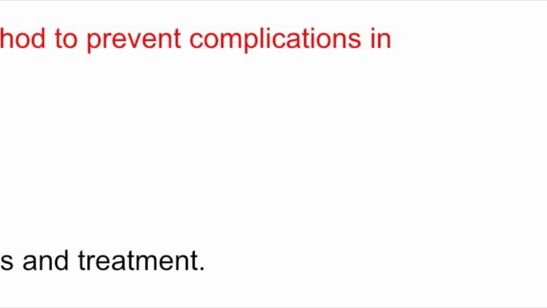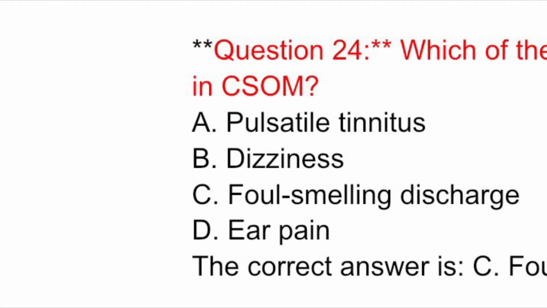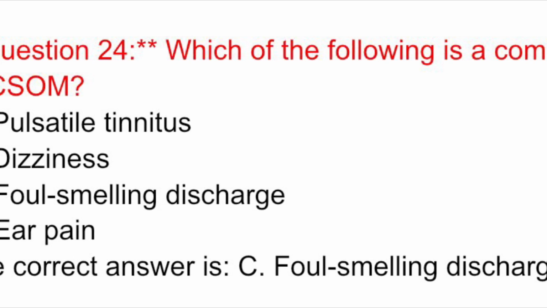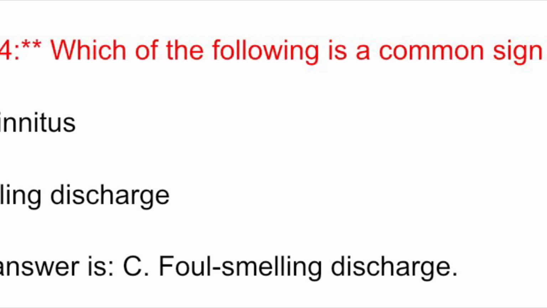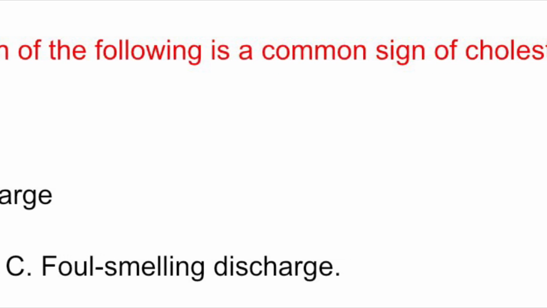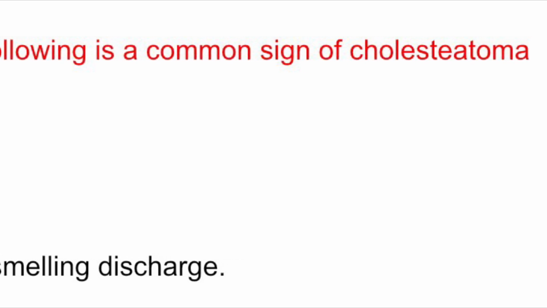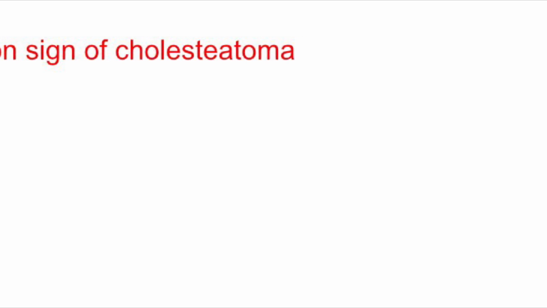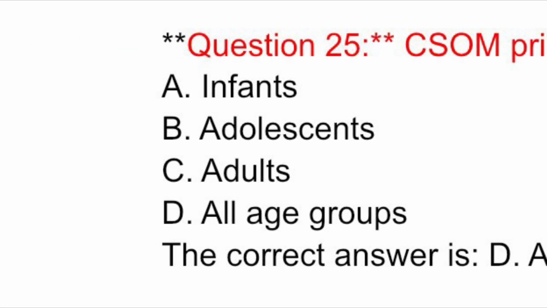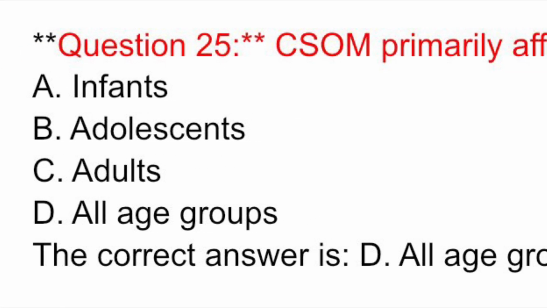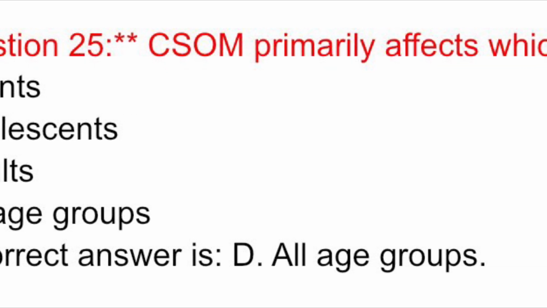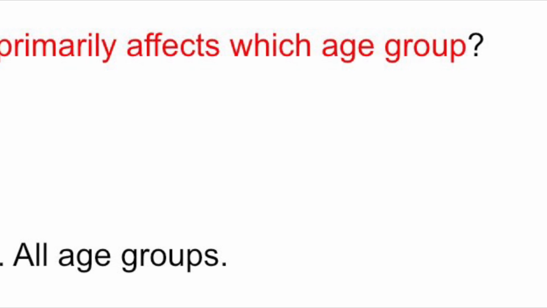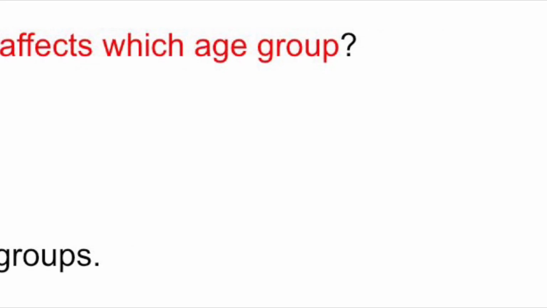Early diagnosis and treatment. Question 24. Which of the following is a common sign of cholesteatoma in CSOM? A. Pulsatile tinnitus. B. Dizziness. C. Foul-smelling discharge. D. Ear pain. The correct answer is C. Foul-smelling discharge. Question 25. CSOM primarily affects which age group? A. Infants. B. Adolescents. C. Adults. D. All age groups. The correct answer is D.